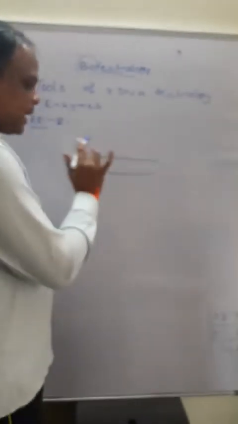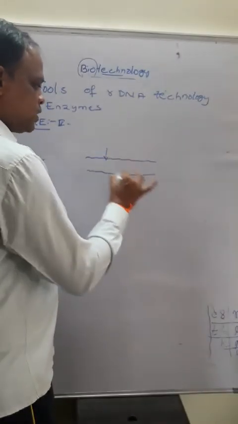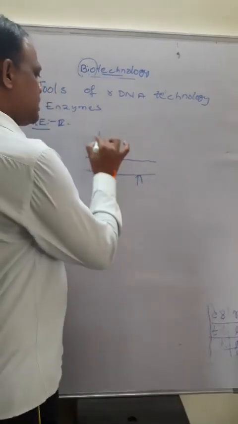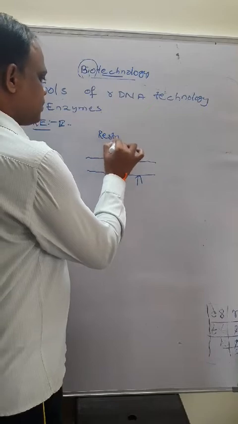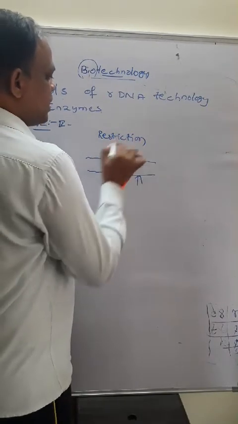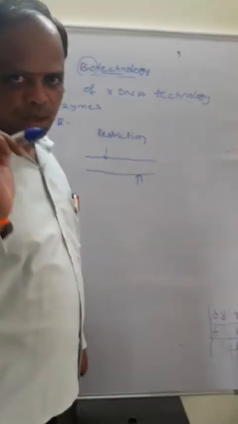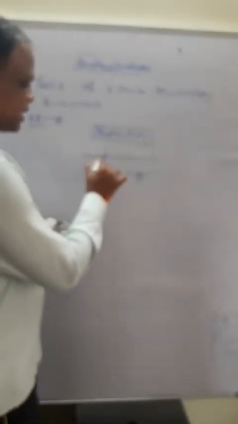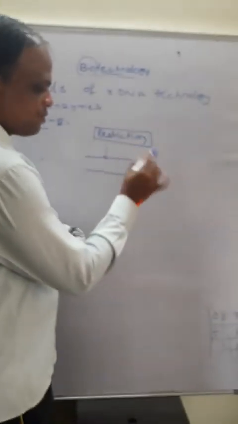When the enzyme recognizes a specific location, that location is called a restriction site. Then it recognizes the specific location and cleaves the DNA into a number of fragments.